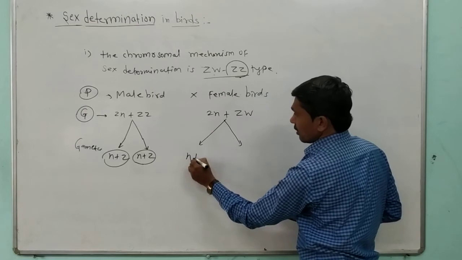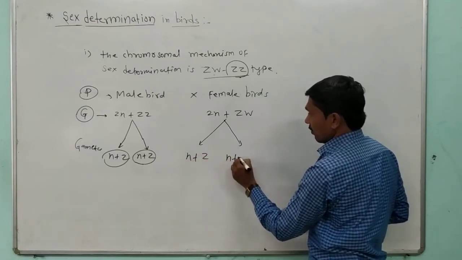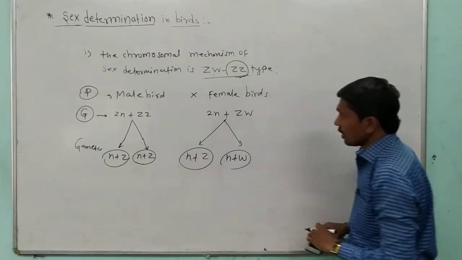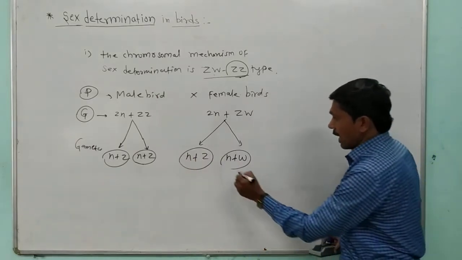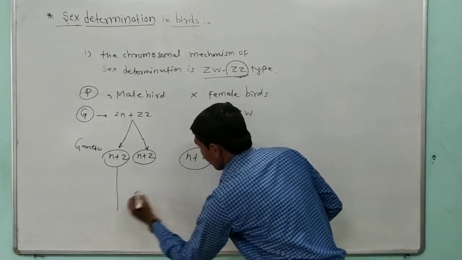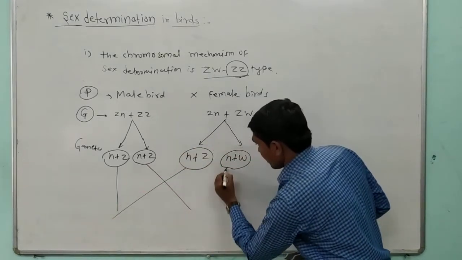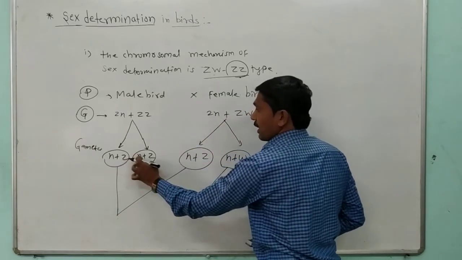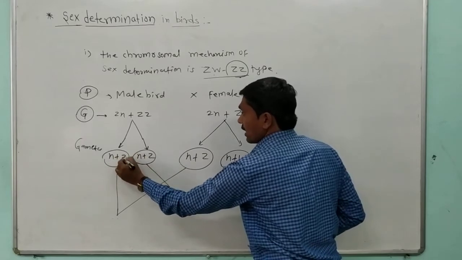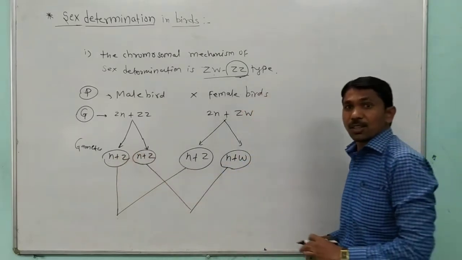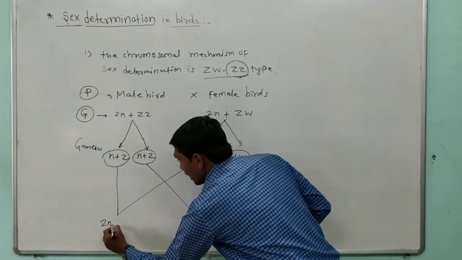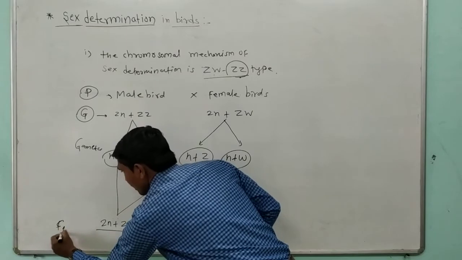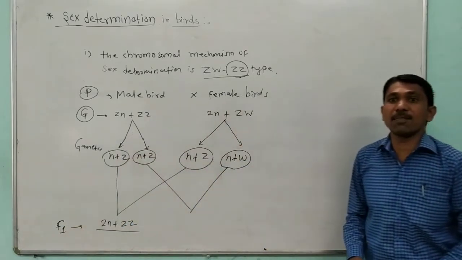In this, N plus Z, N plus W, N plus Z, N plus W. So in this way, the crossing of that. So 2N and Z are similar. So here 2N plus Z, that is the F1 generation.